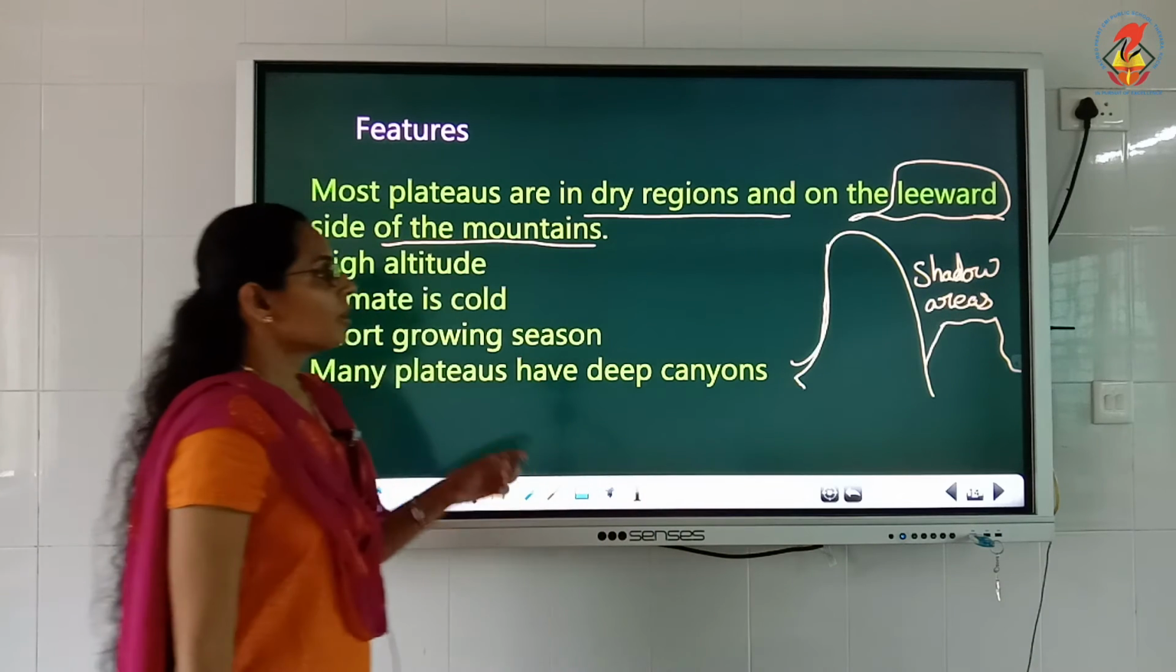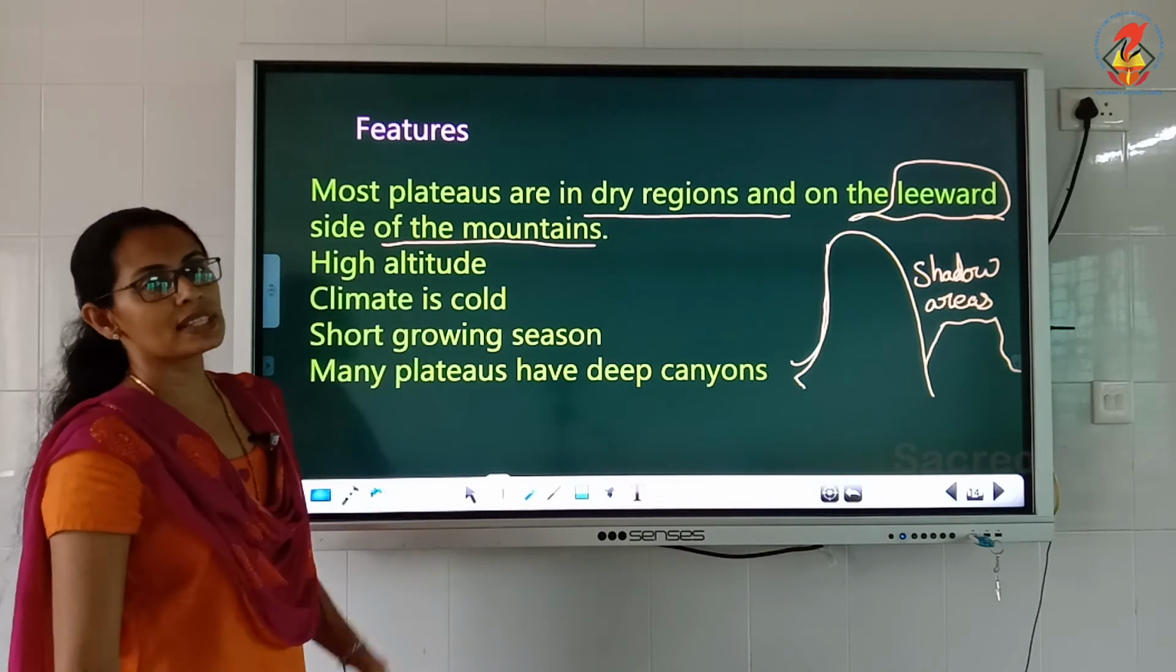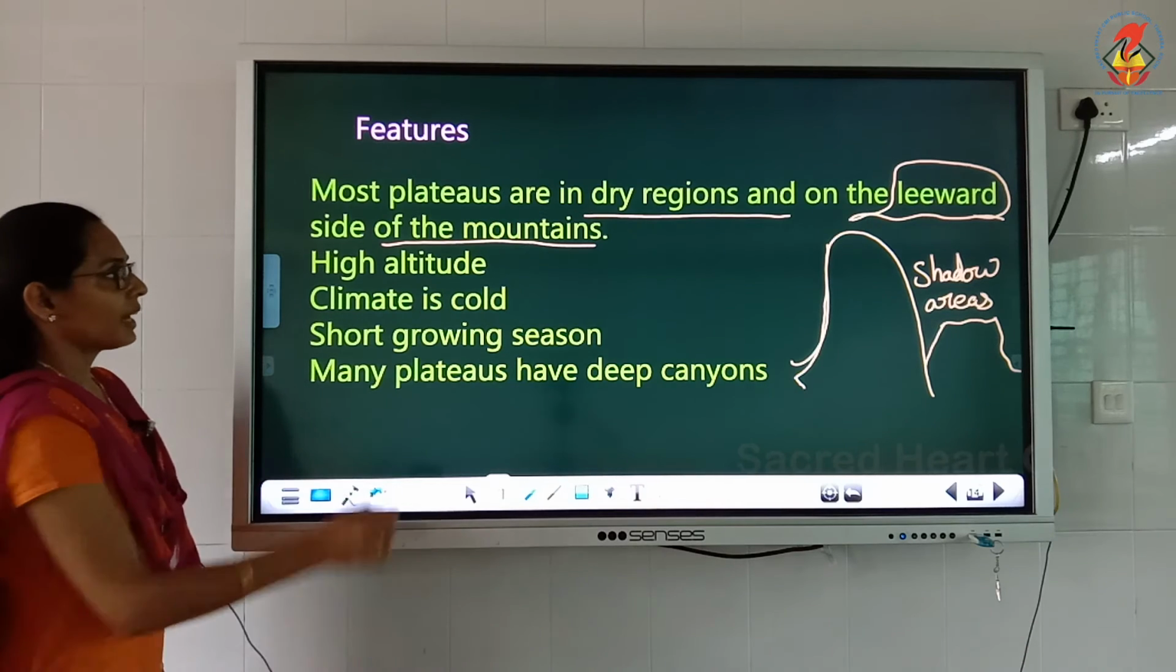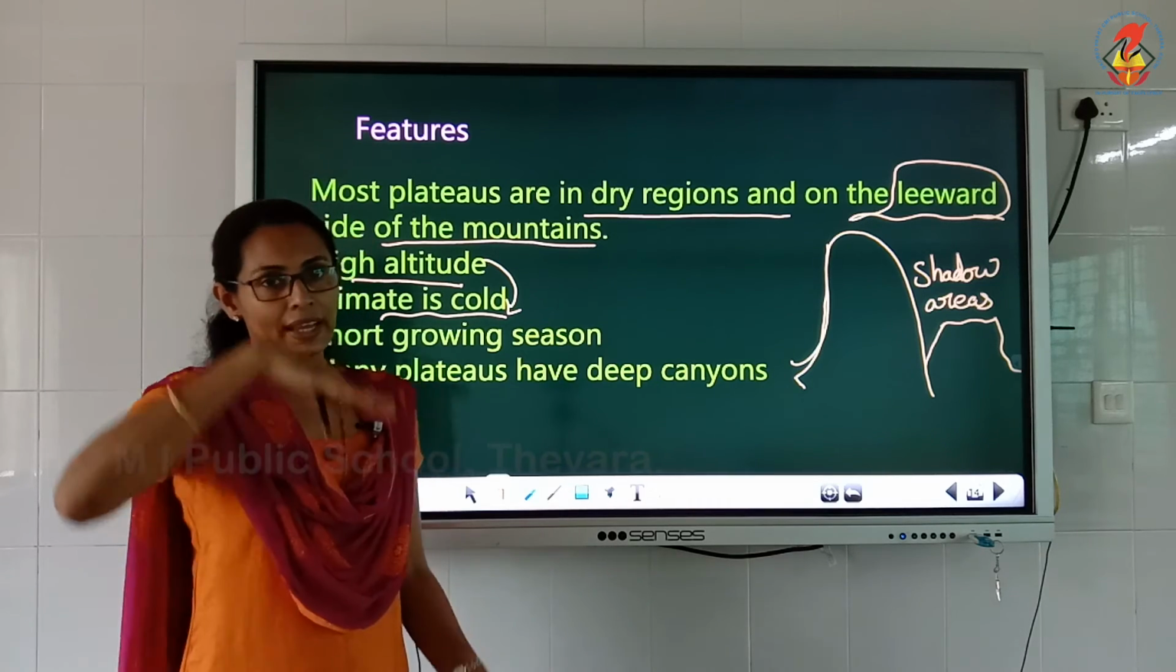Clear? So the plateaus are located in the dry regions and also on the leeward side of the mountains. Then they are located at high altitude. The climate, because of the high altitude, makes plateaus a cold region. Okay, high altitude meaning altitude is height.